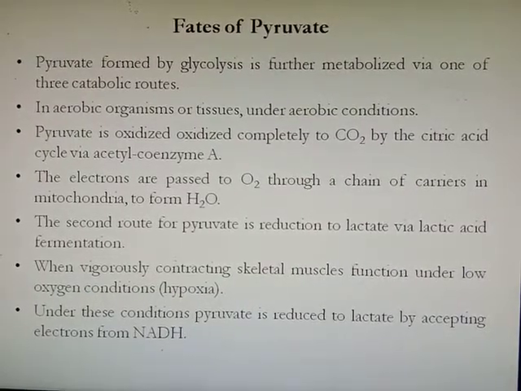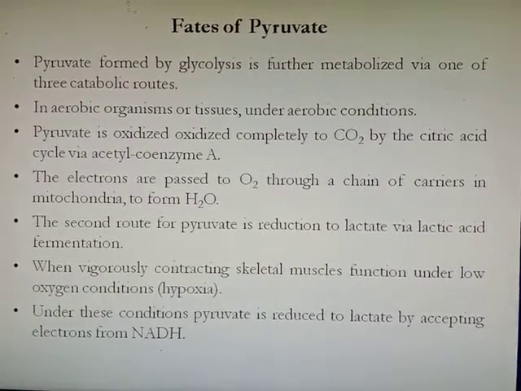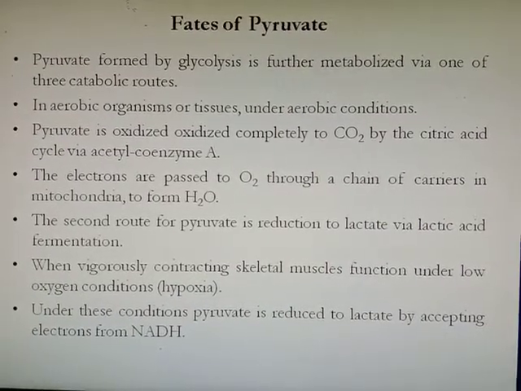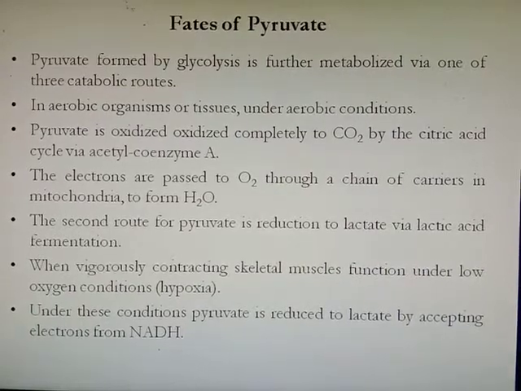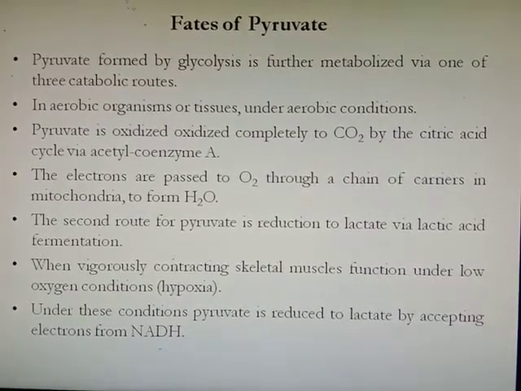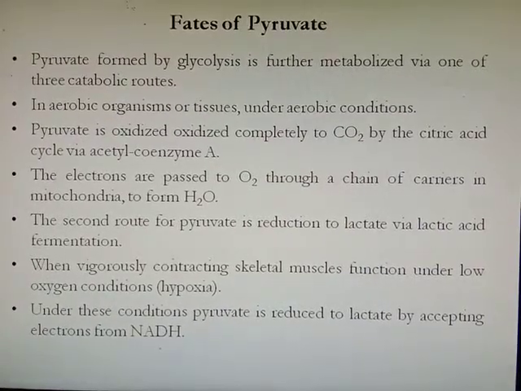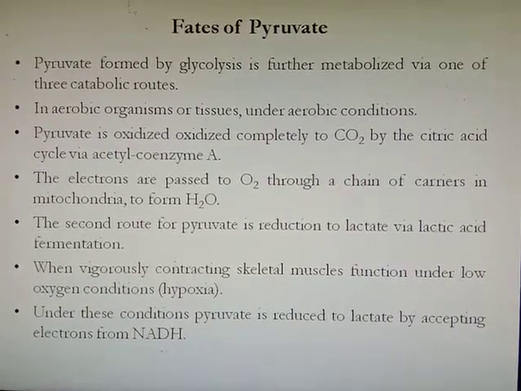Under this condition, pyruvate is reduced to lactate by accepting electrons from NADH, and this NADH is the same NADH formed in the reaction from glyceraldehyde 3-phosphate to 1,3-bisphosphoglycerate.